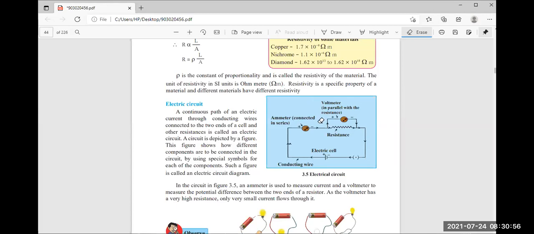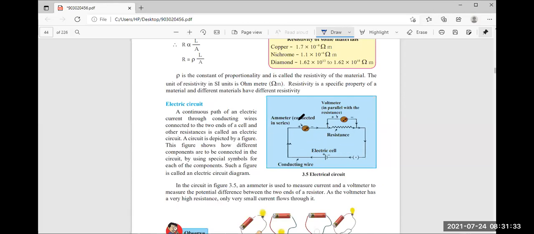What is the use of the voltmeter in this circuit? So what is this voltmeter? It measures the potential difference between the two ends of a resistor. The voltmeter has high resistance and only a very small current flows through it.